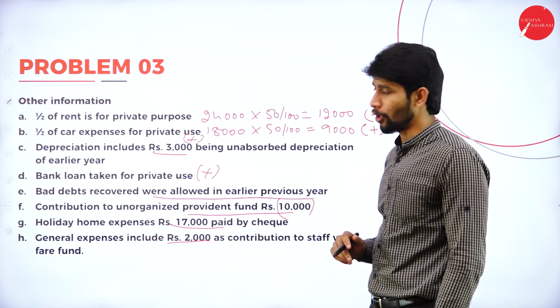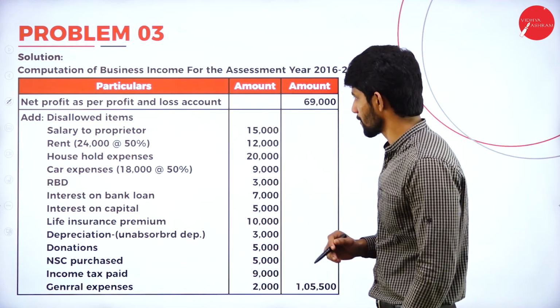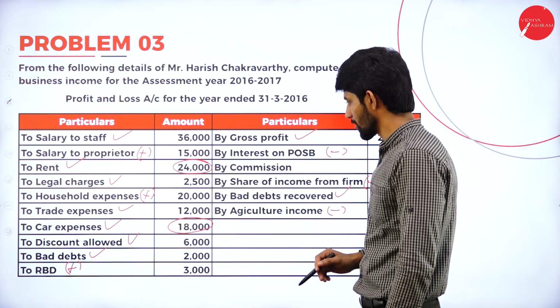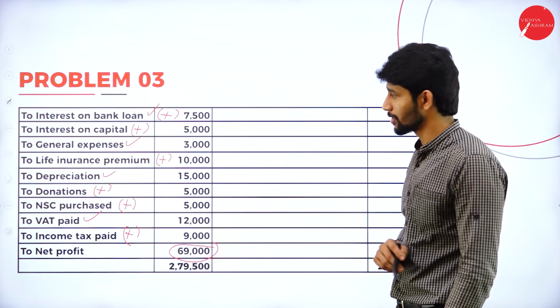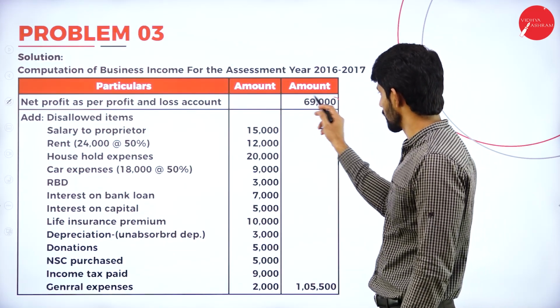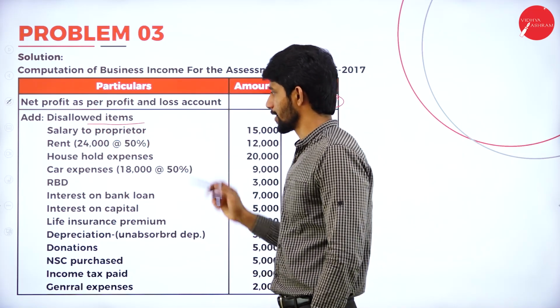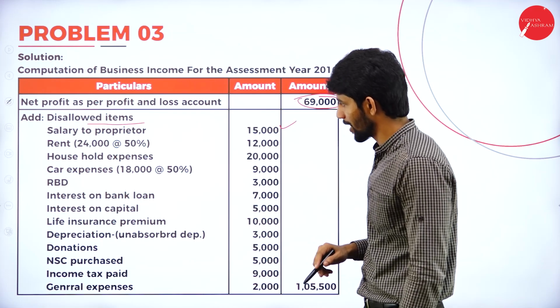So now let us solve the problem. Computation of business income for the assessment year. Net profit as per the P&L account. So what is the net profit as per P&L account we have? The net profit as per P&L account is 69,000. Write down the 69,000 here in the outer column. Add disallowed items. Salary to proprietor is how much? 15,000, we add back.